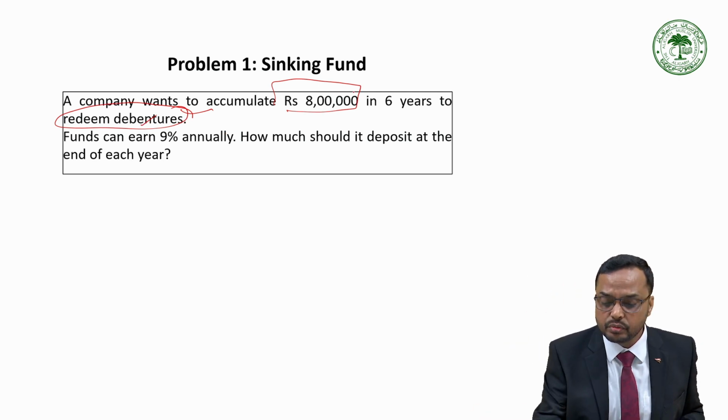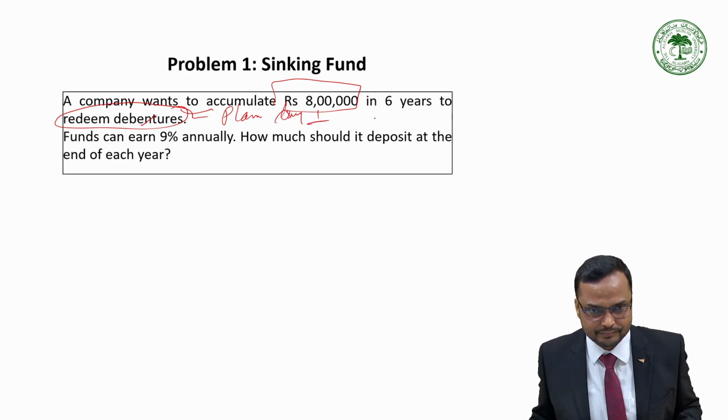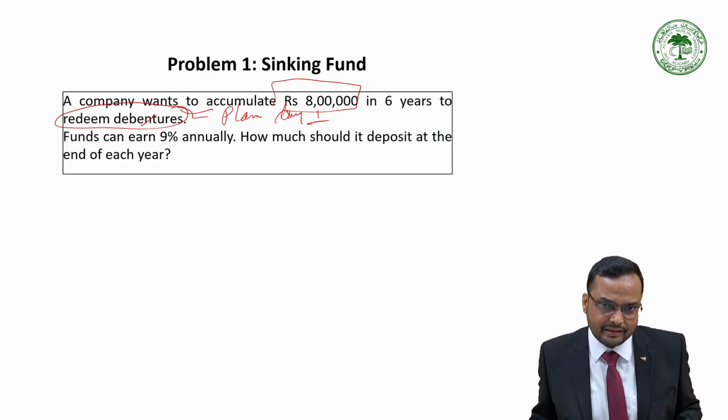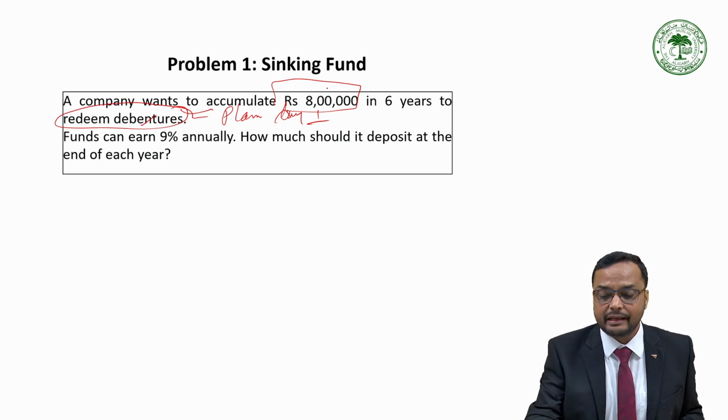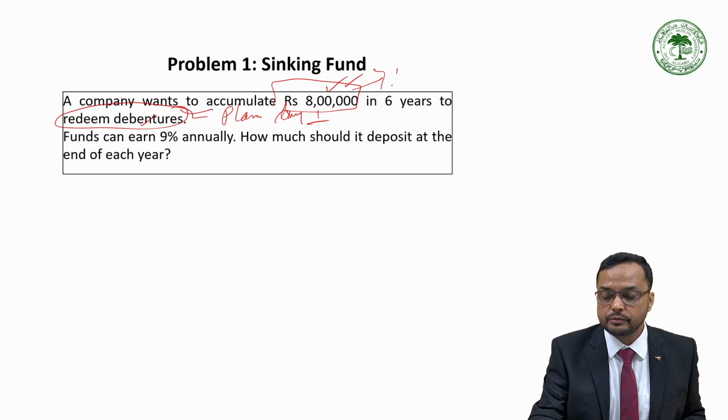So what does the company need to do? Plan for this retirement from day 1 itself. So the company wants to know what is the amount that it should set aside every month or every year from its earnings, so that a desired amount, that is 8 lakh rupees, is accumulated for redemption of the principal amount.